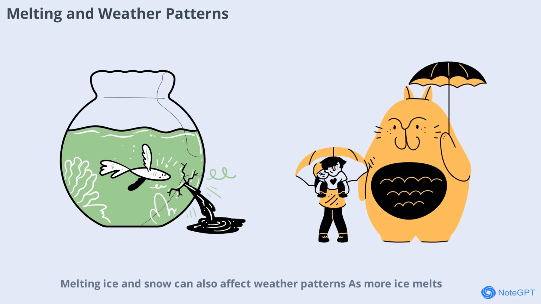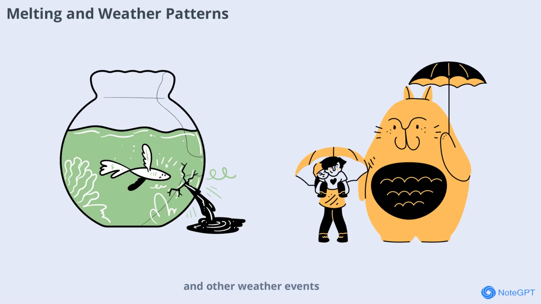Melting ice and snow can also affect weather patterns. As more ice melts, less sunlight is reflected back into space, causing the Earth to absorb more heat. This can lead to warmer temperatures and changes in rainfall, storms, and other weather events. Melting is a key factor in understanding our changing climate.